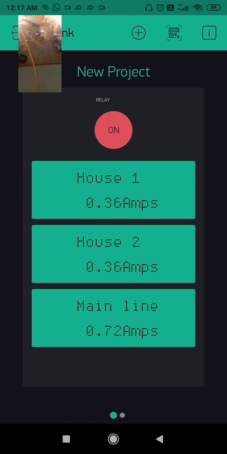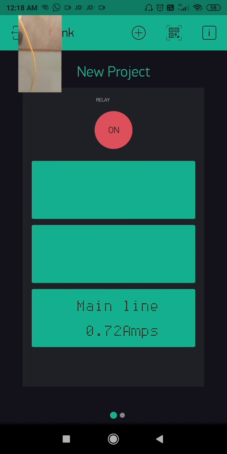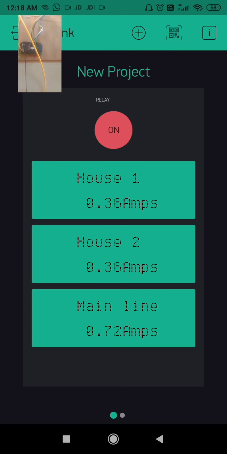That means the current consumption transmitted from household 1 and from household 2 with the help of the Wi-Fi modules present in house 1 and house 2, and as usual the Wi-Fi module present in the main line, this mainline Wi-Fi module, is also transmitting the current consumption of both households, which is equal to 0.72.